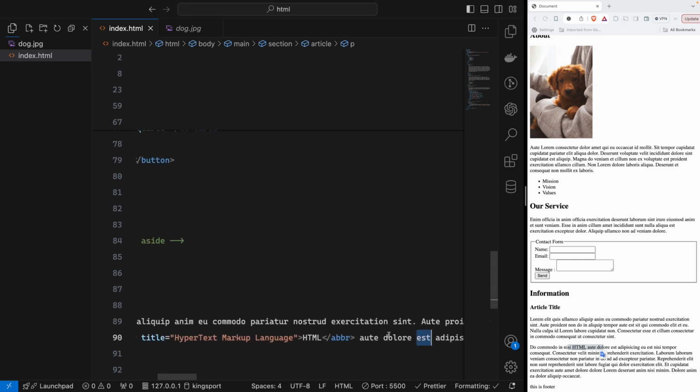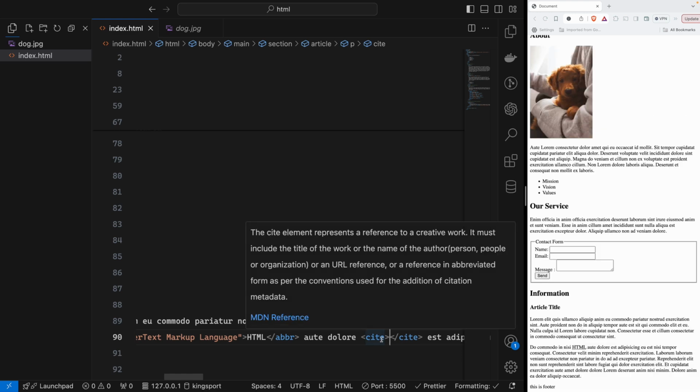So you learned about another thing. And we also have another inline tag. I will show you another inline tag. For example, in here, let's say this is CITE. That CITE element represents a creative work. For example, creative work like a person, people, or organization.